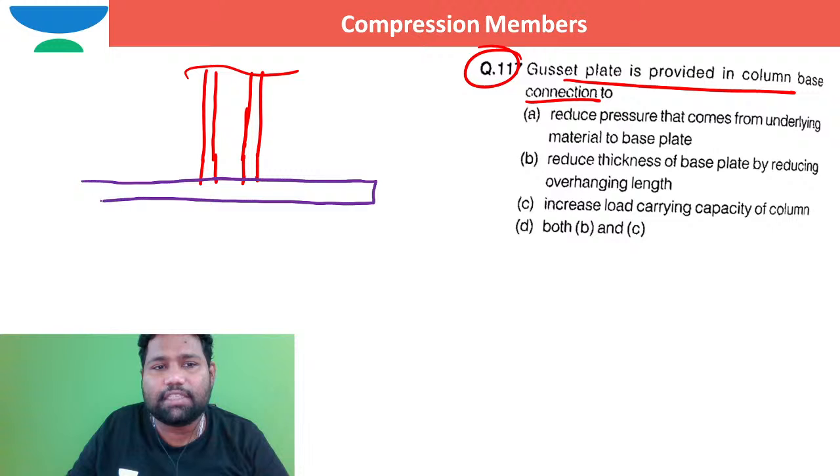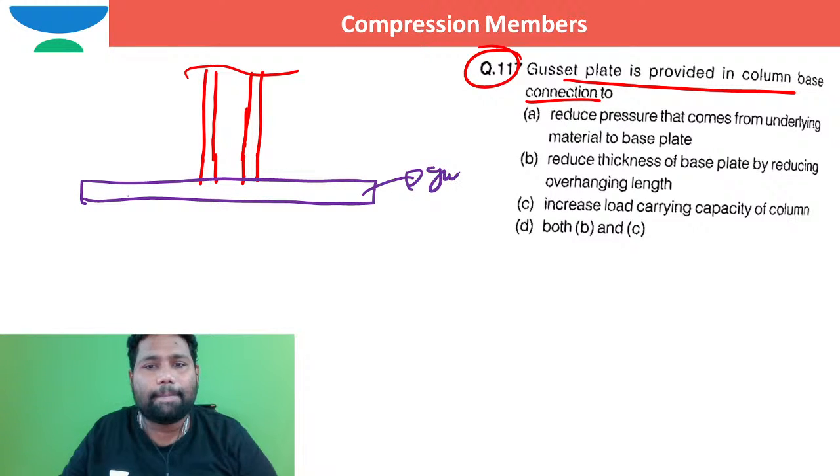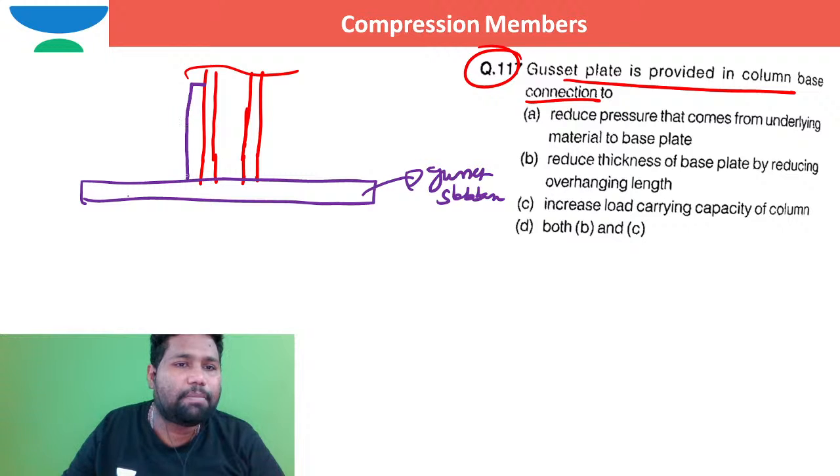This is a gusseted slab base. Between the gusseted slab base and this main column, we generally provide a gusset plate here, and we provide the gusset plate here.